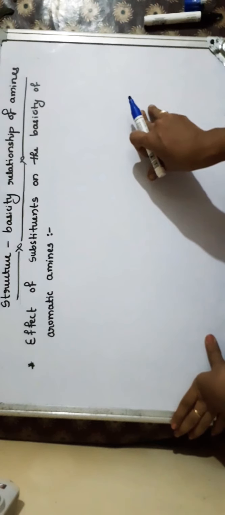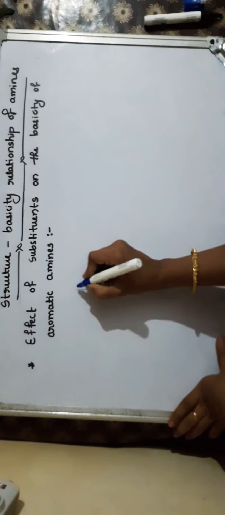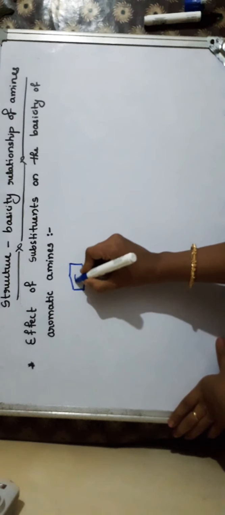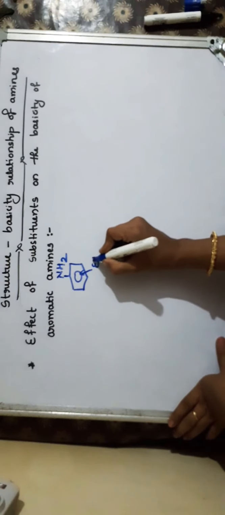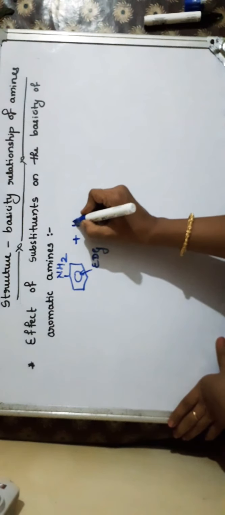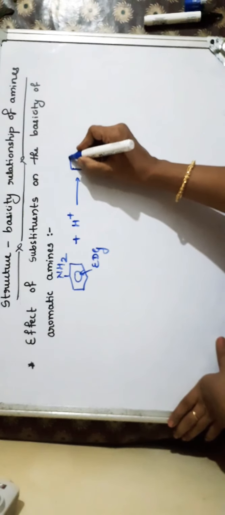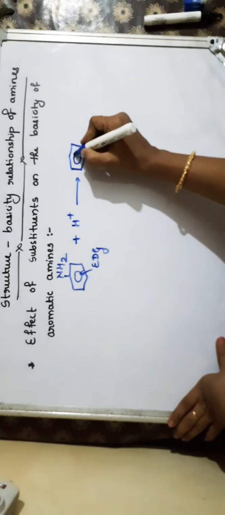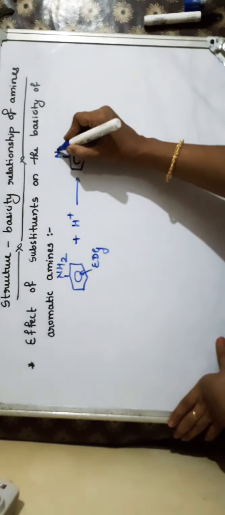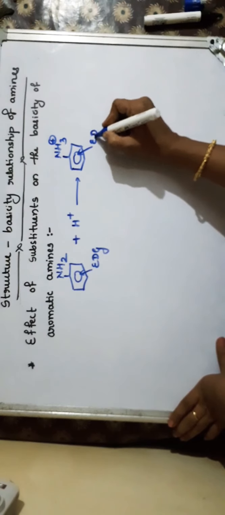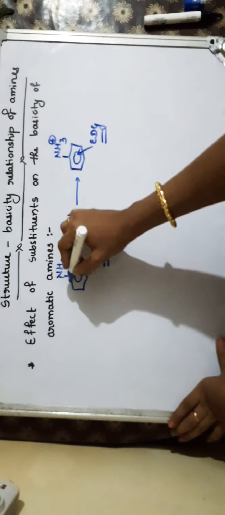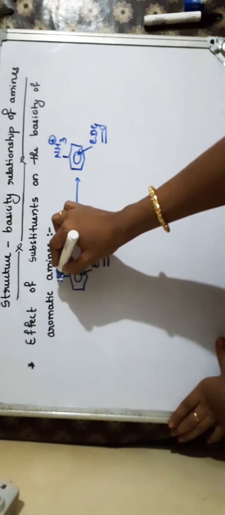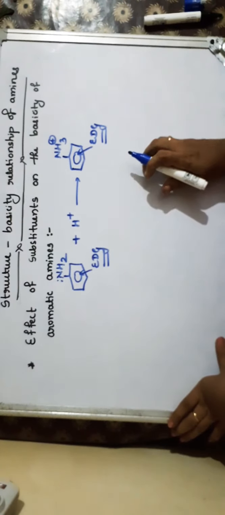When electron donating groups are attached to the benzene ring, that is, if I take aniline here, the electron donating groups are releasing electrons towards the benzene ring. As they are pushing electrons towards the benzene ring, the availability of electrons on nitrogen will be increased, because these groups are already giving electrons to the benzene ring. So the benzene ring is not readily taking these electrons in resonance.